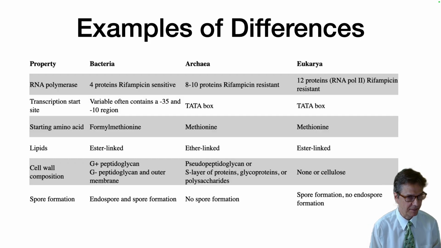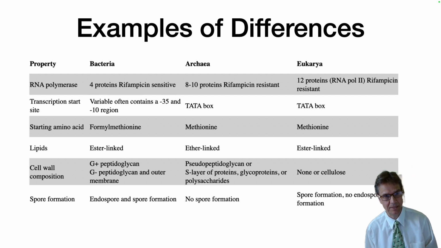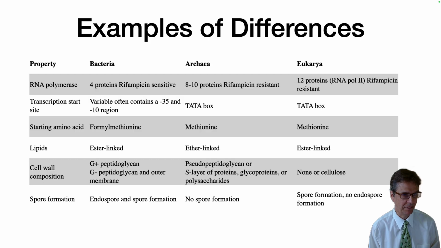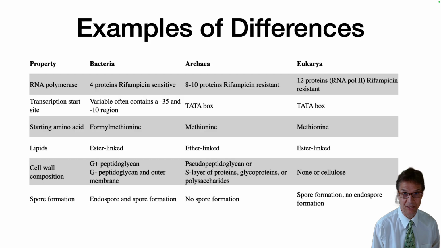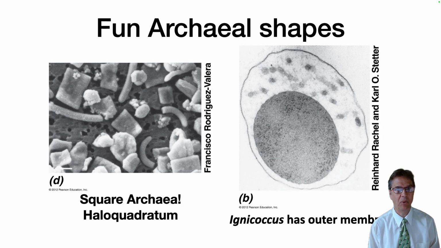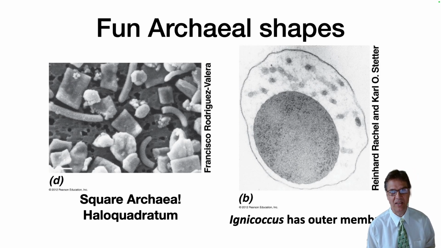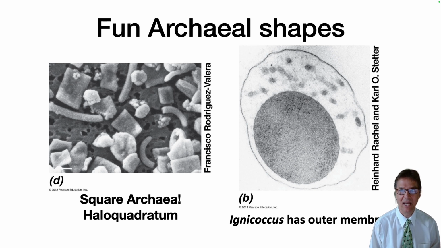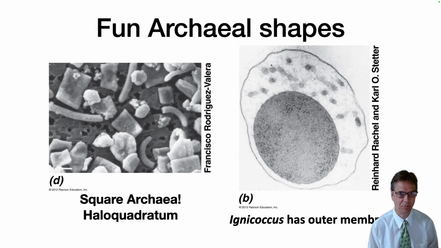Lipids: bacteria and eukarya have ester-linked lipids. Archaea have ether-linked lipids. Cell wall composition is different across the domains, as is spore formation. We will only look at a few general important differences between archaea and bacteria, but I do want to note that these unusual microorganisms can have all sorts of fun shapes. For example, Haloquadratum can form flat, square shapes, and it kind of looks like Chex Mix, while Ignicoccus has an outer membrane that loops out from the cytoplasmic membrane.